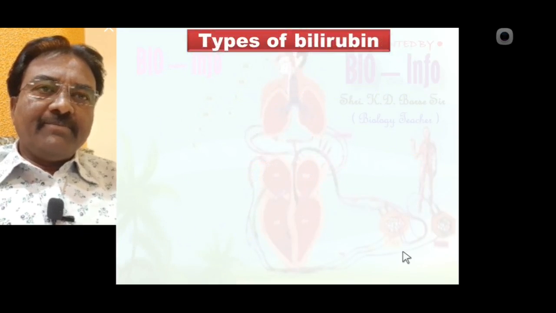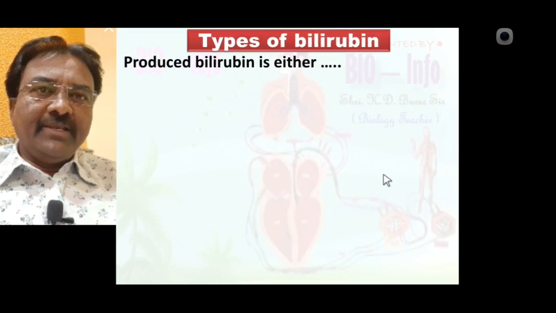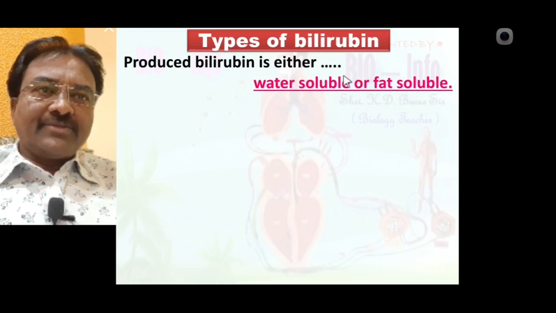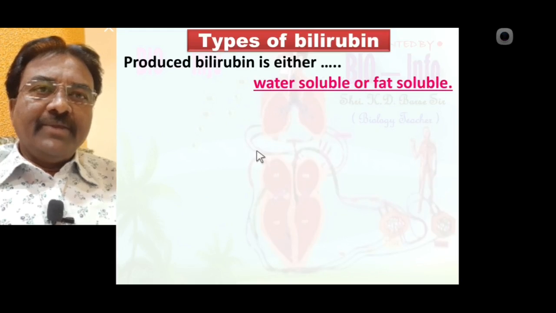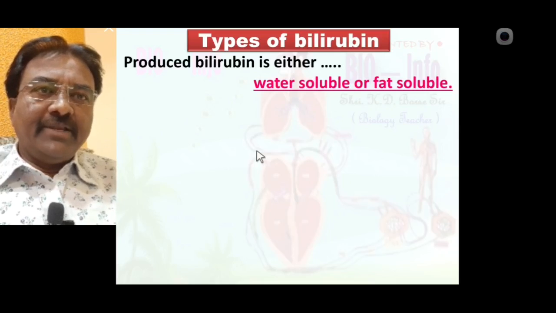What are the types of bilirubin? You know, a high level of bilirubin creates jaundice. So what are the types of bilirubin? There are two types of bilirubin. Produced bilirubin is either water soluble or fat soluble. So bilirubin may be the water soluble type or the fat soluble type.